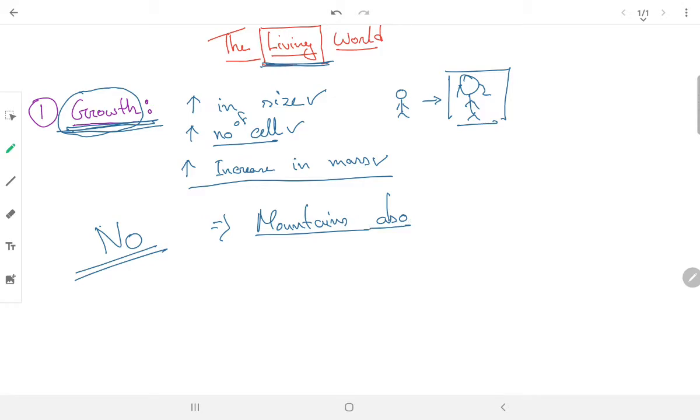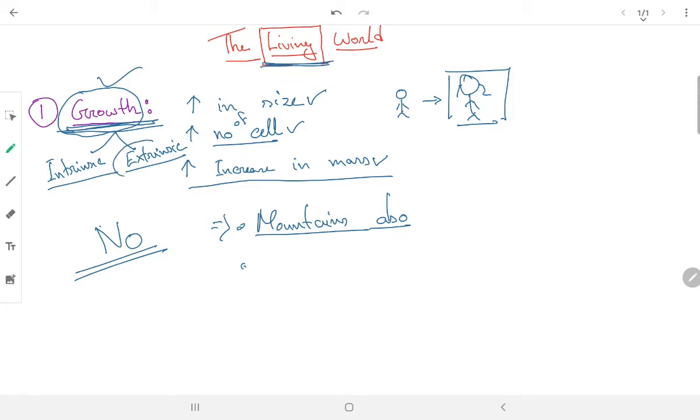Mountains also grow. If you keep a rock on the ground for some days, that will also grow. So we can say that growth is of two types: intrinsic and extrinsic.